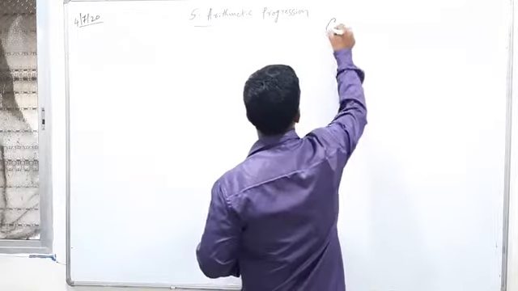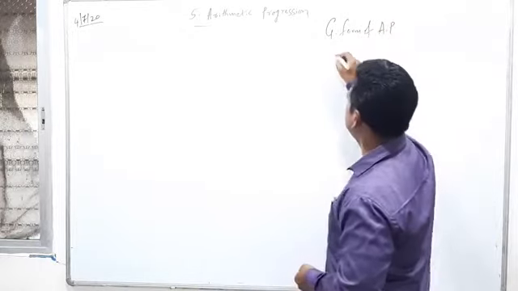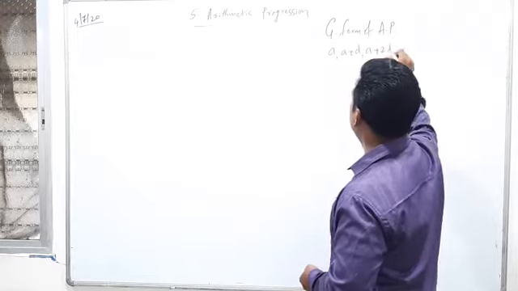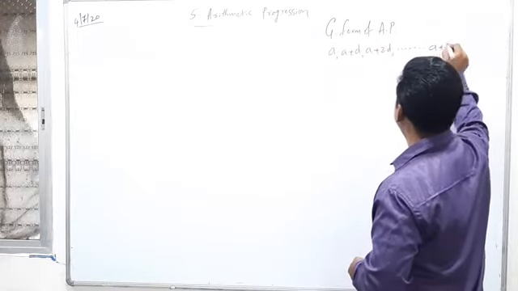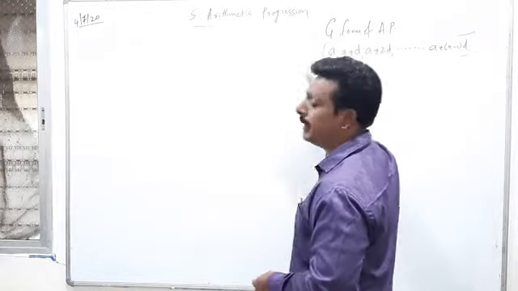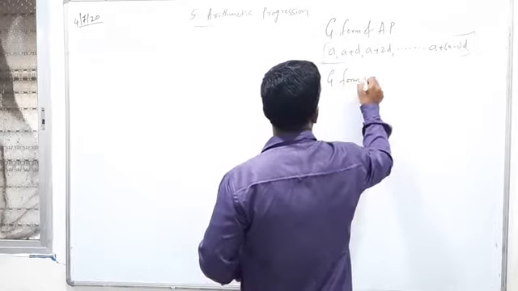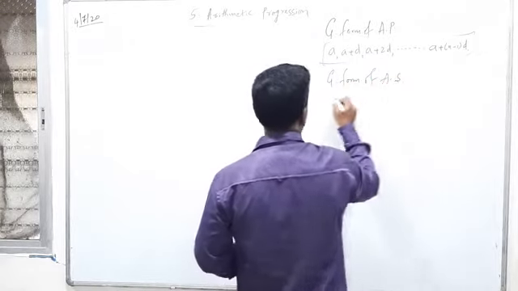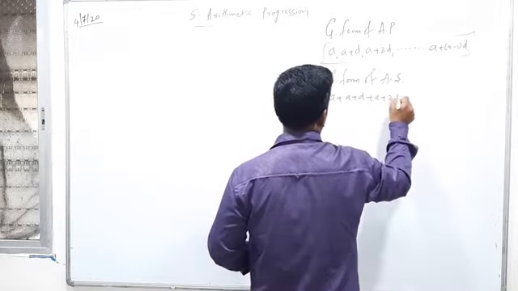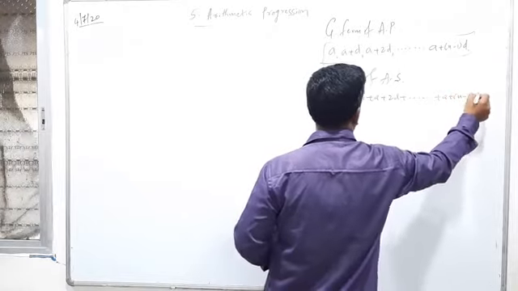Already you know the general form of arithmetic progression is a, a plus d, a plus 2d, and so on up to a plus (n minus 1) times d. And the general form of arithmetic series is a plus (a plus d) plus (a plus 2d) plus and so on plus (a plus (n minus 1) times d).